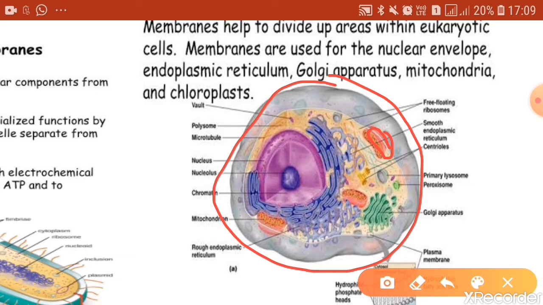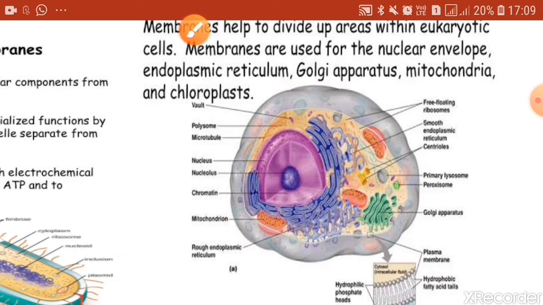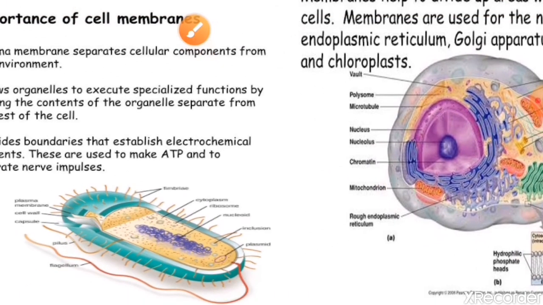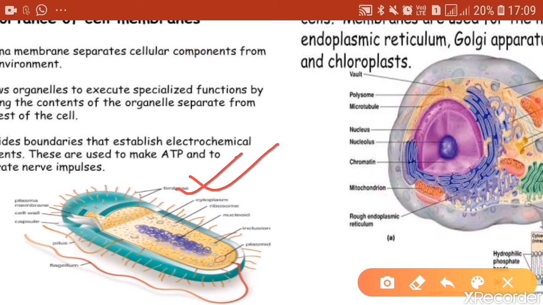Now these membrane-bound organelles are absent in a prokaryotic cell. This is the structure of a prokaryotic cell, a bacterial cell, and try to recall, you have learned that the bacterial cell has a plasma membrane, but organelles like those of a eukaryotic cell are absent in a prokaryotic cell.